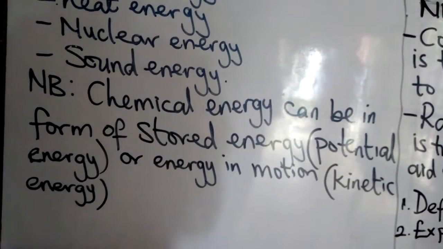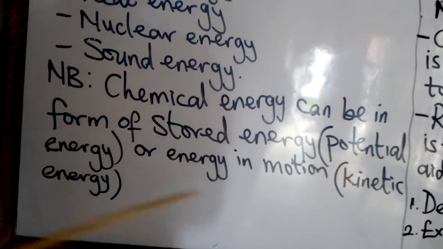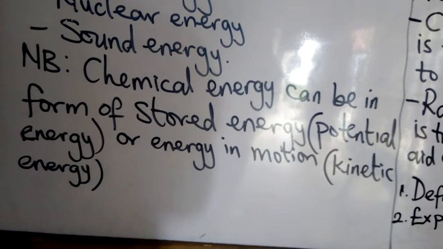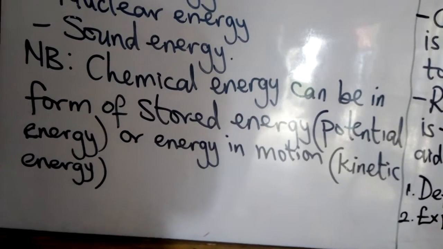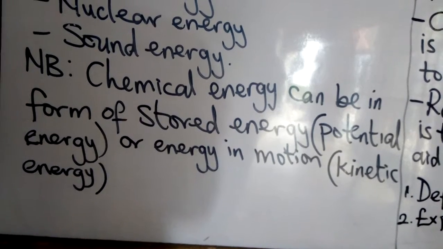Do not forget that both potential energy and kinetic energy belong to mechanical energy.